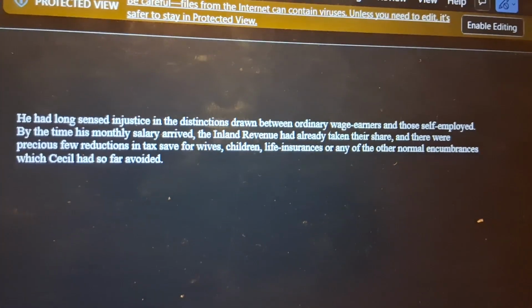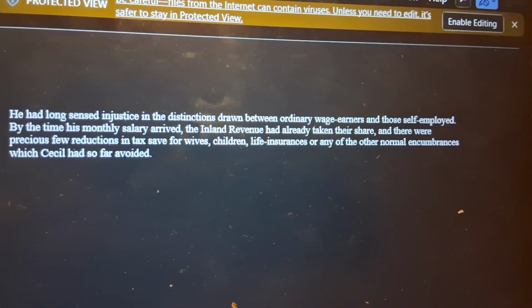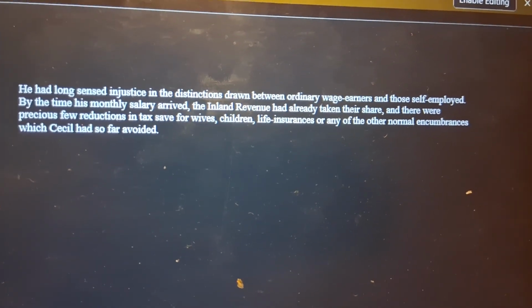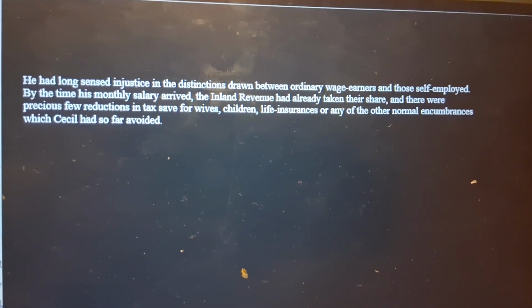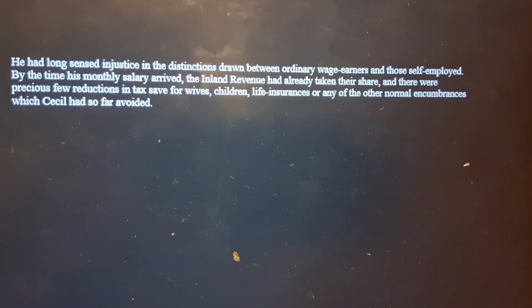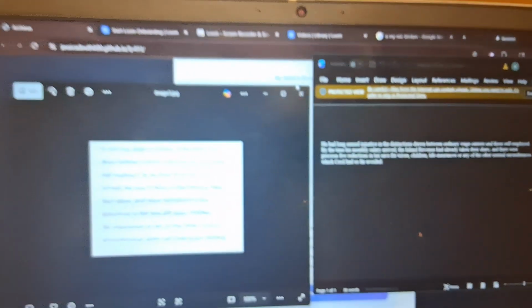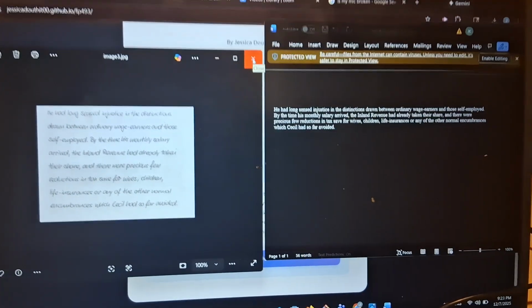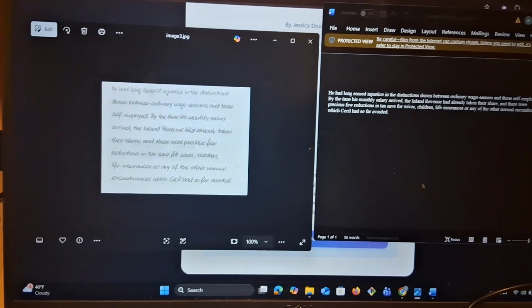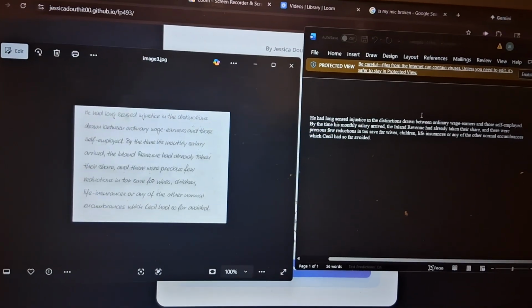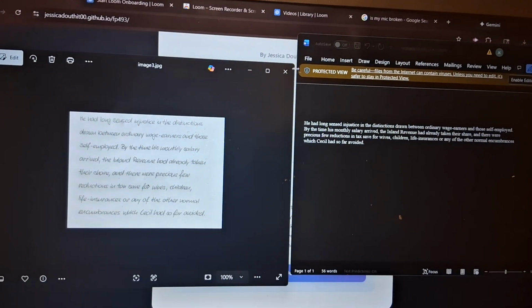So you can see that with these examples, it is duplicating the handwritten data accurately and producing a Word document that contains the same information.